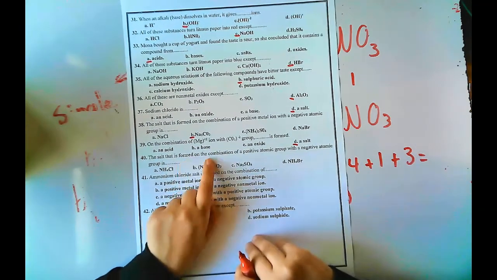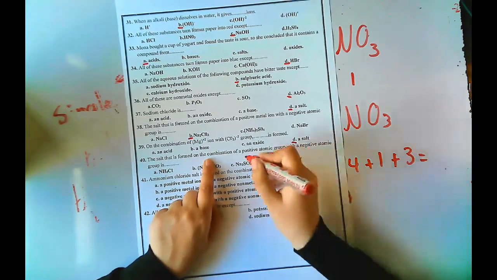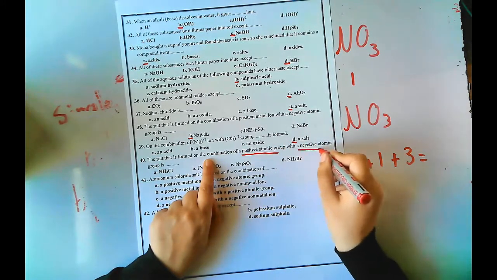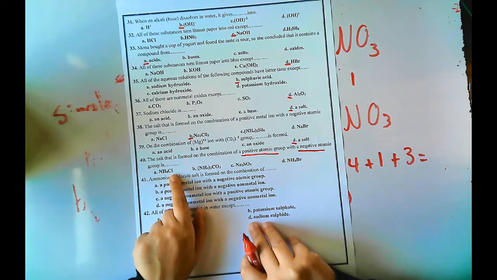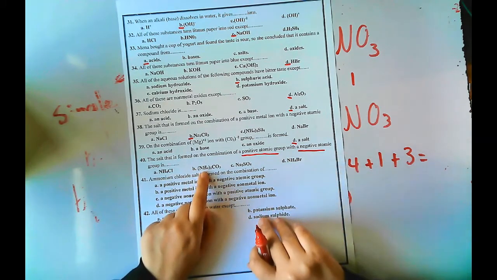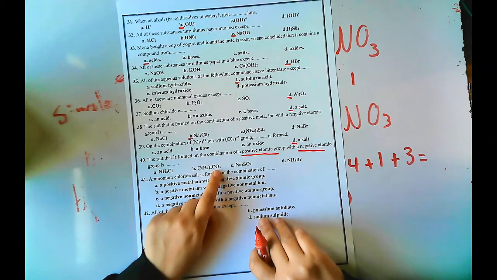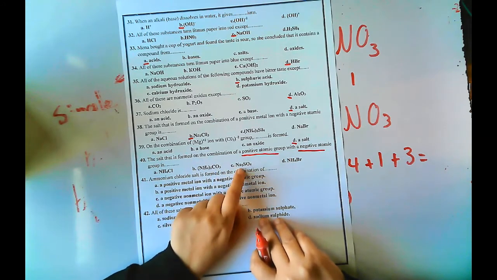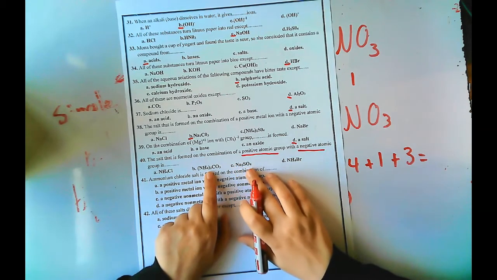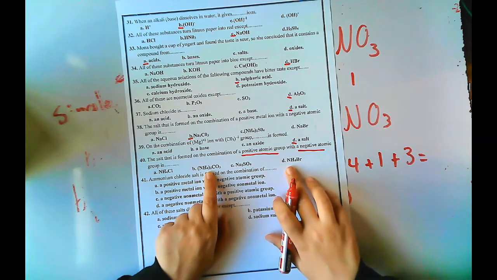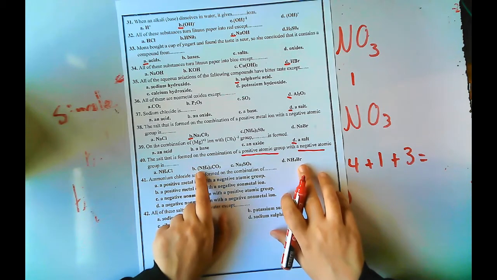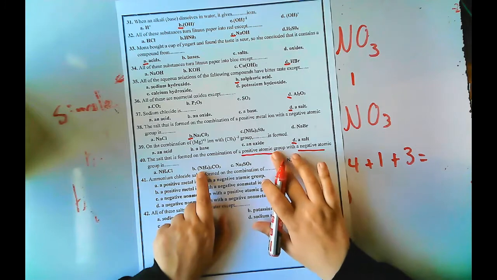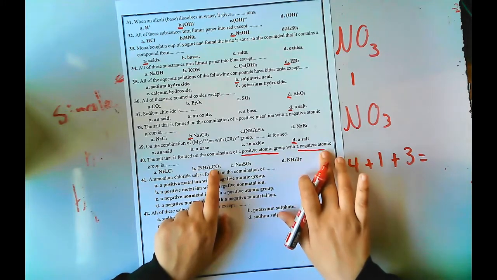The salt is formed of combination of positive atomic group with negative atomic group. طب this is positive atomic group ماشي الأمونيوم، بس الكلورين non metal هو عايز negative atomic group. طب this is positive atomic group and the negative atomic group ماشي اوكي. طب this is metal and negative atomic group. This is الأمونيوم positive atomic group and the bromine is non-metal. يبقى this one because ammonium is positive atomic group و carbonate is negative atomic group.